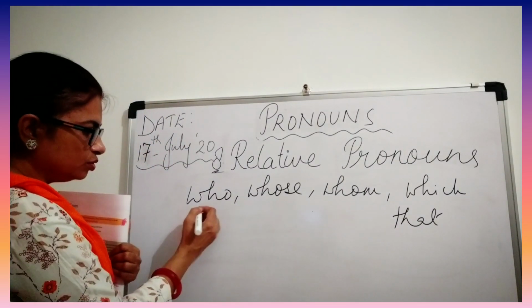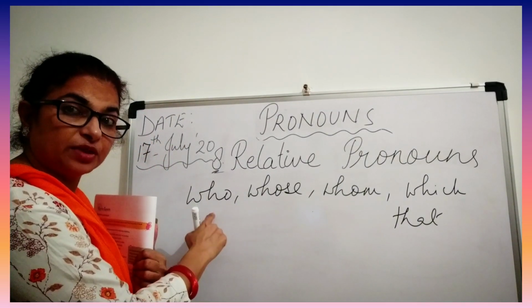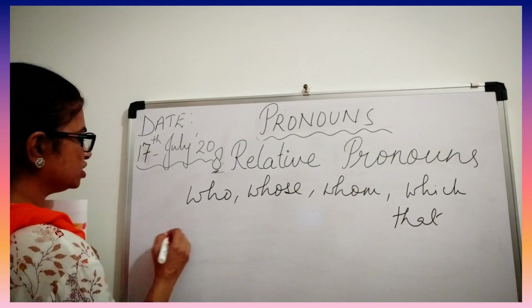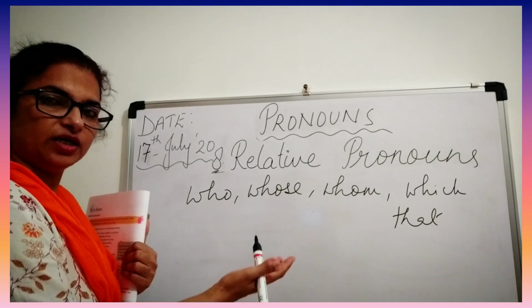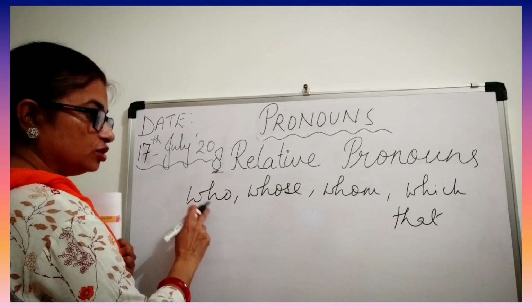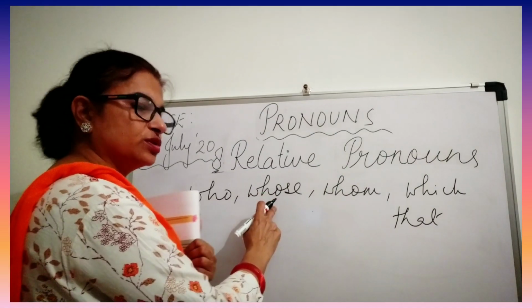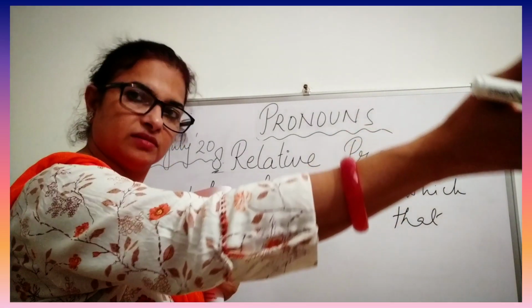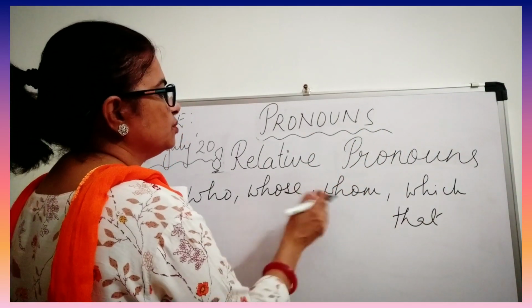Now, who we only use for living beings. Like, who is your brother? I can only say who is your brother. That means who we are writing for brother. So who you only use for human beings. Even whose, it shows the possession. Like, whose name is that. So whose is possession.